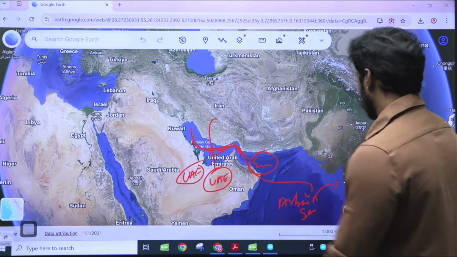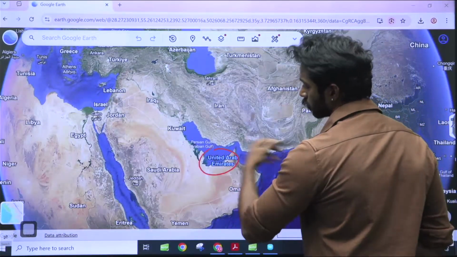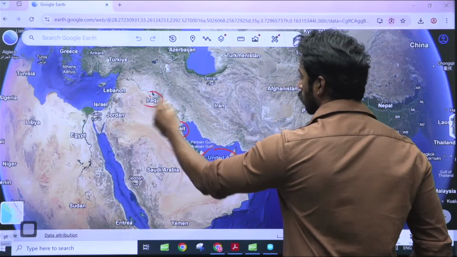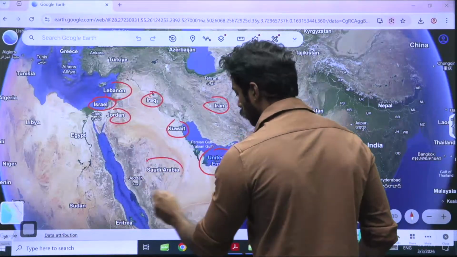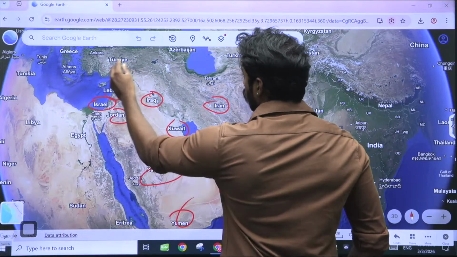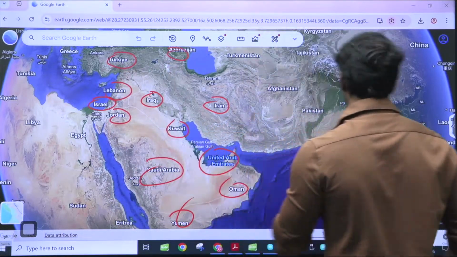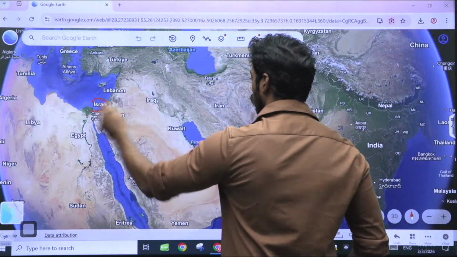Okay, see, you can see that there is UAE, this part of West Asia, Kuwait, Iraq, Iran, Lebanon, Israel, Jordan, Saudi Arabia, Yemen, Oman, Turkey, Azerbaijan. All of these are part of the West Asian nations. Israel is here, whereas Iran is here.